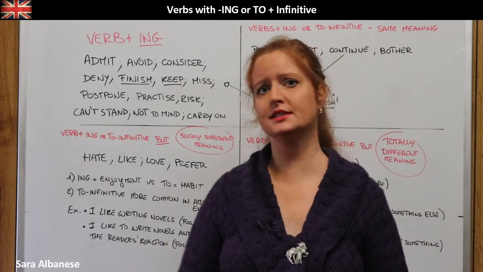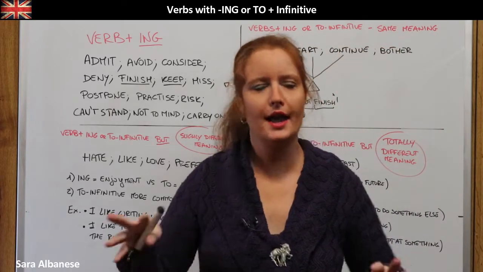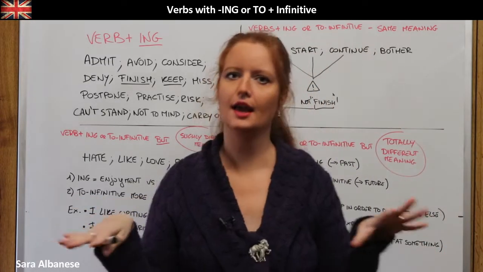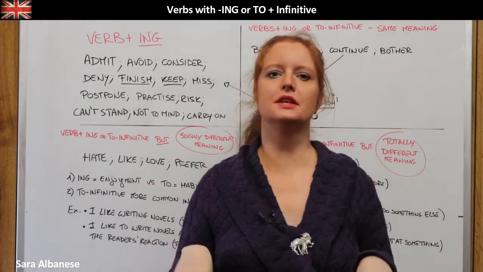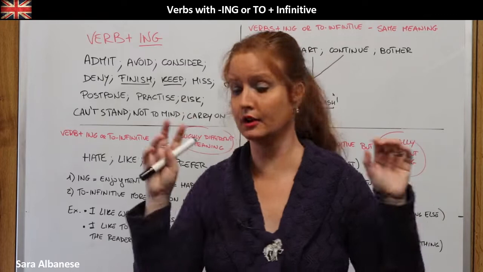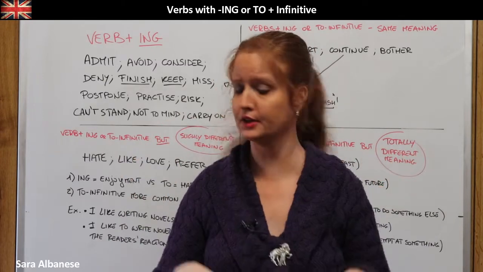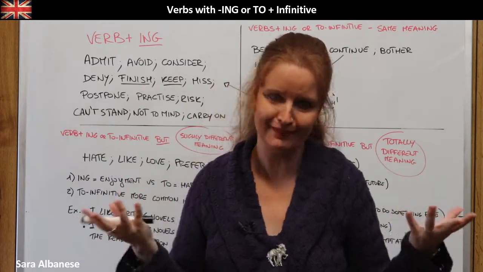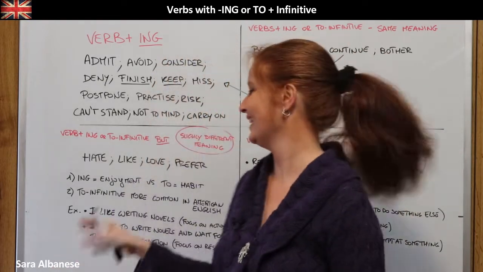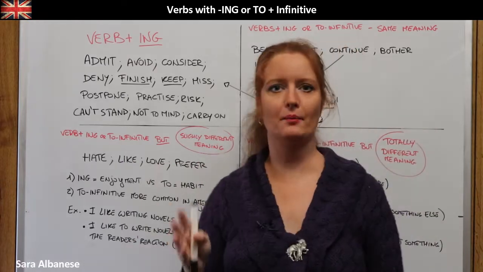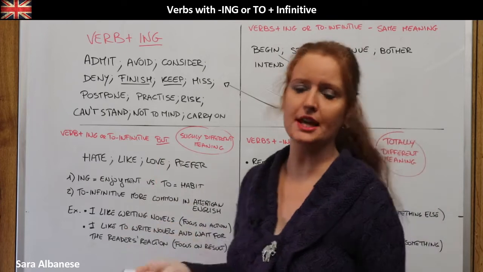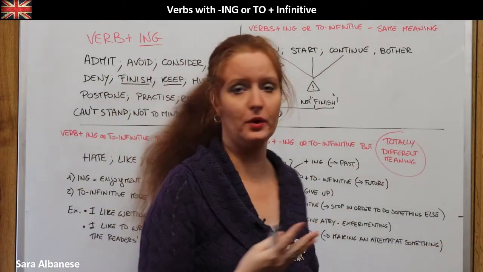It's very slight, and now I am really venturing into a very complex and tricky field, because there are many different interpretations, and it depends on the area, on the country, and on the speaker, and so many other things. So anyway, the traditional version was hate, like, love, prefer plus ing form. That was the traditional one, but we have to be updated actually, and to recognize and to know when the language is changing.